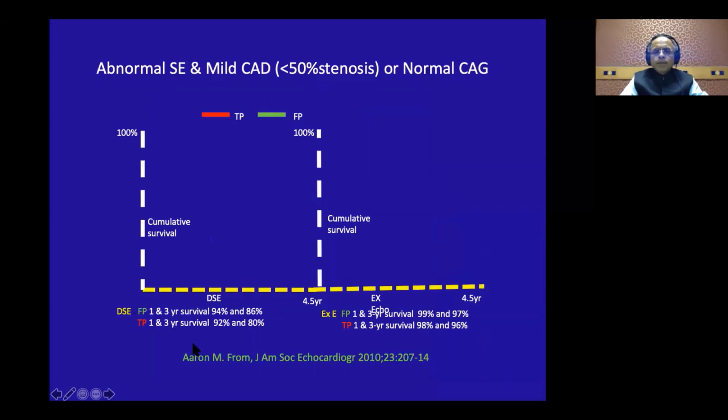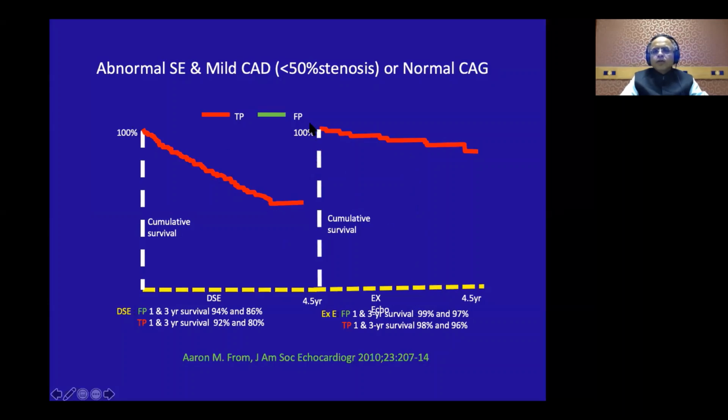And this particular paper from Mayo, what they did, they looked at the true positive stress echoes and they looked at false positive stress echoes. So the people who have stress echo positives, they looked at the angios, where the CAD was less than 50% stenosis, or normal angios, they call them false positives, and true positive if that was more than 50%. And they looked at the cumulative survival over the following years. So this is for the DSE and this is for the exercise.